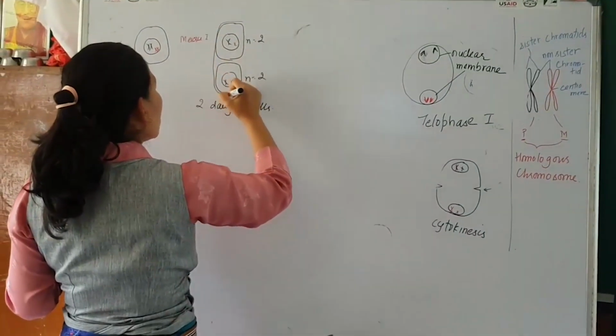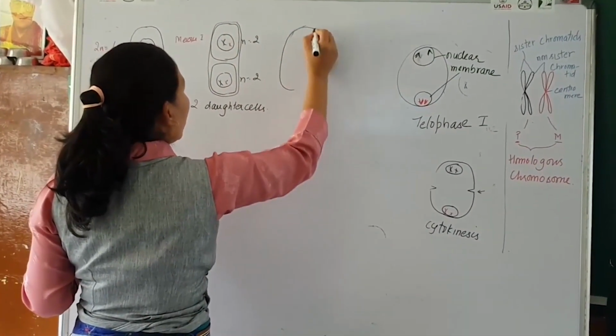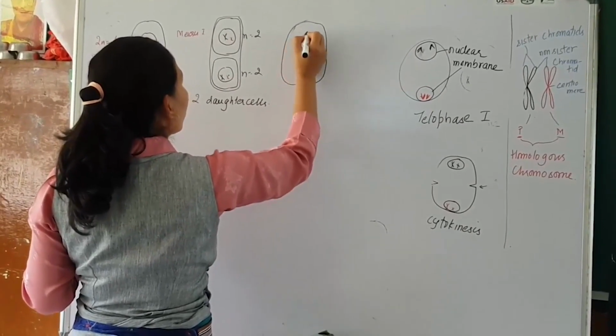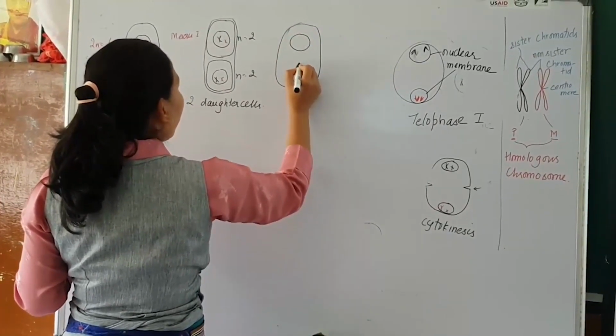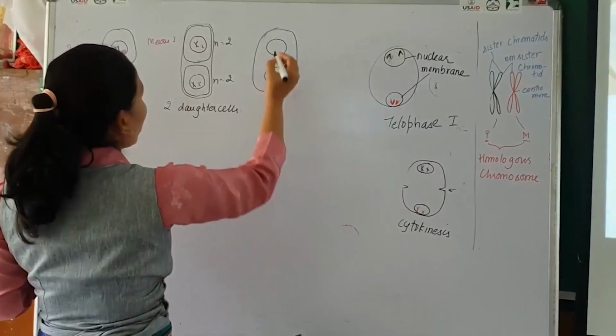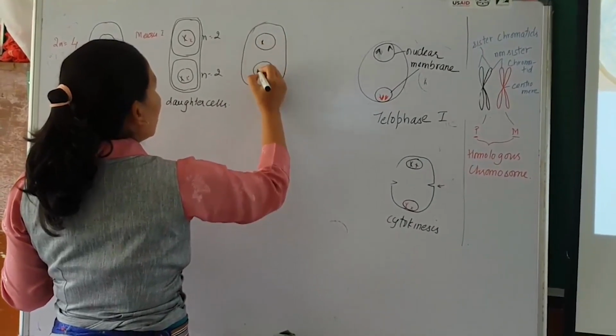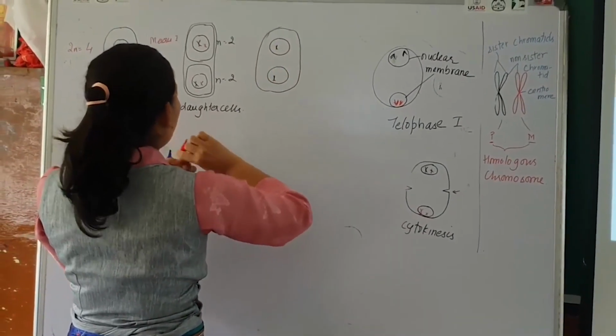During prophase 2, the chromosomes condense and the nuclear membrane disappears, and the chromosomal material lies in the cytoplasm.